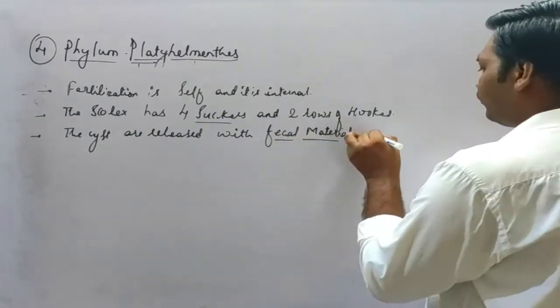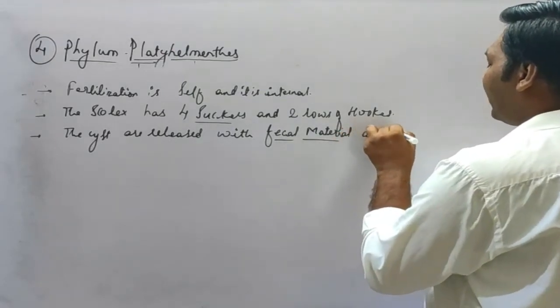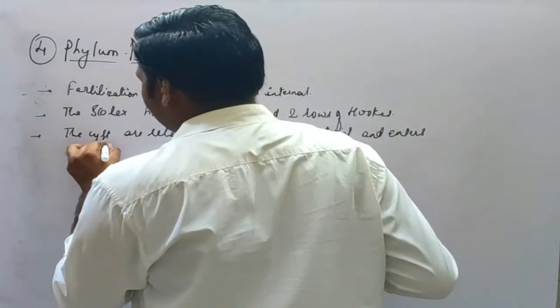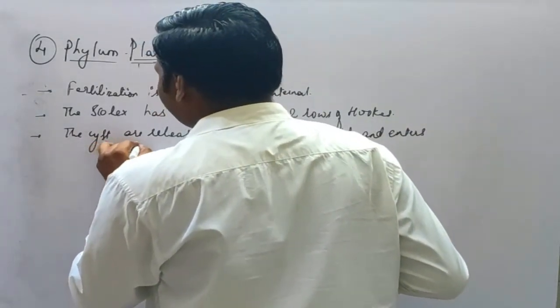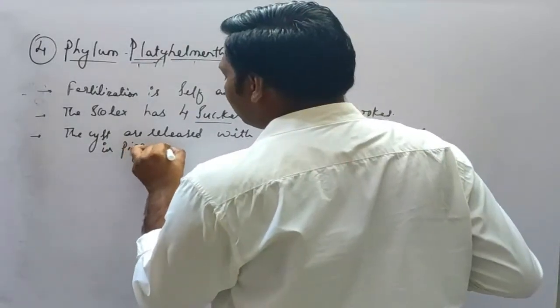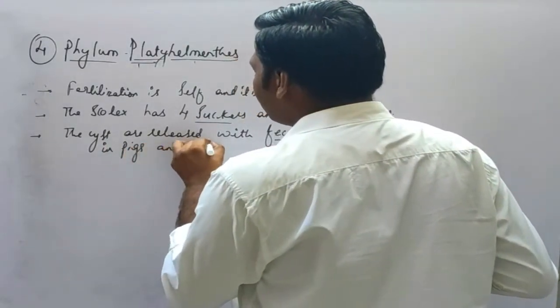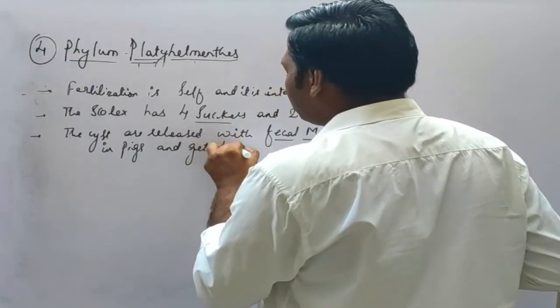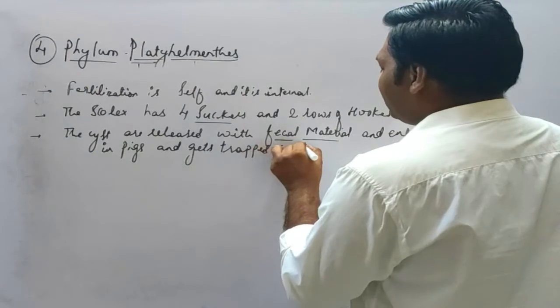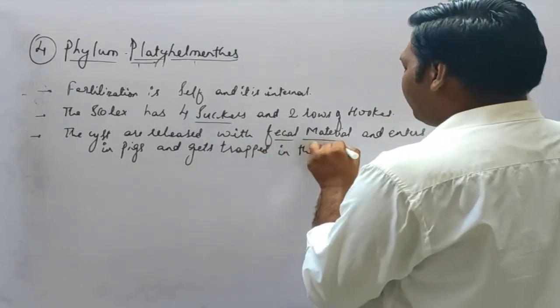And it enters in pigs and gets trapped in their muscles.